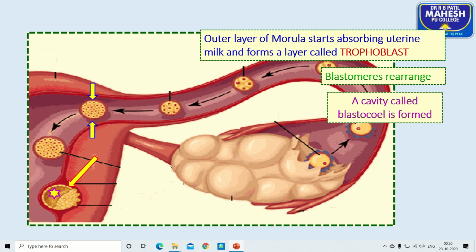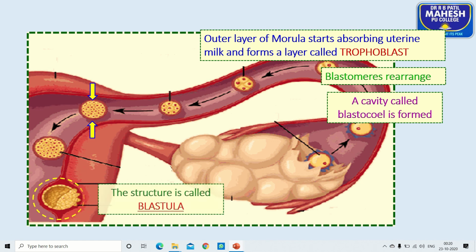That cavity is called the blastocoel cavity. When you look at here, this is the blastocoel cavity, and during blastulation, the cells move towards the periphery and are arranged in a single layer. As a result of the movement of cells, a cavity is formed, and that cavity we call the blastocoel cavity.